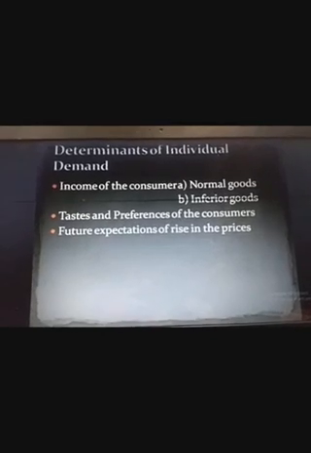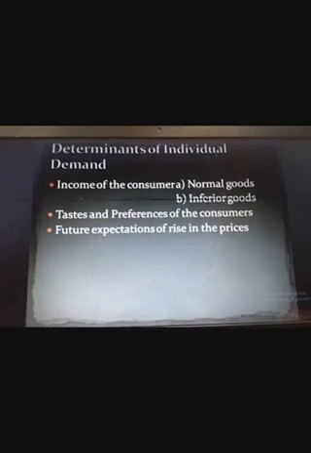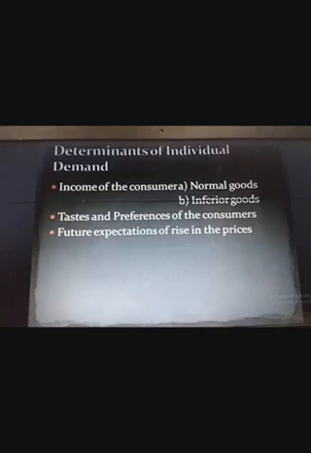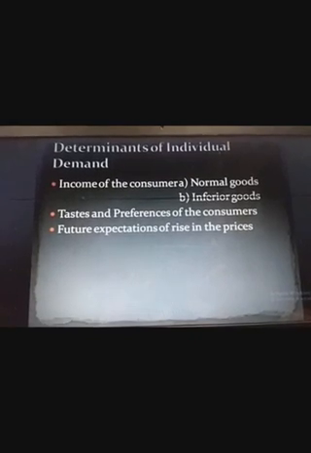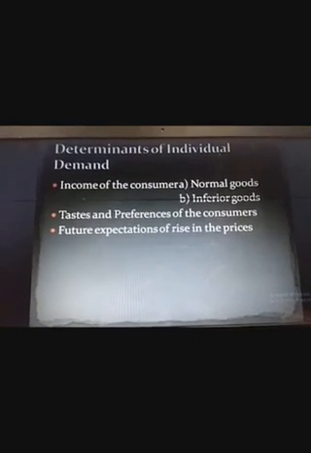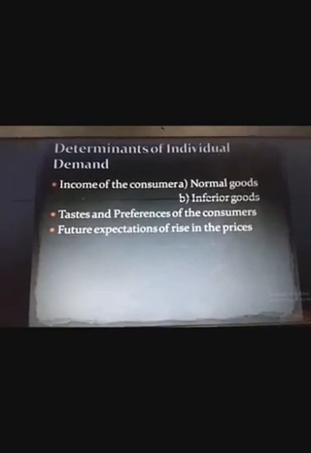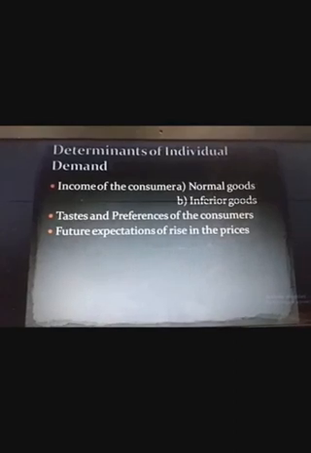So hence we say that income of the consumer and demand of normal good establishes a direct relationship, and income of the consumer and demand of inferior good establishes an inverse relationship. Then the next determinant, taste and preferences of the consumer.